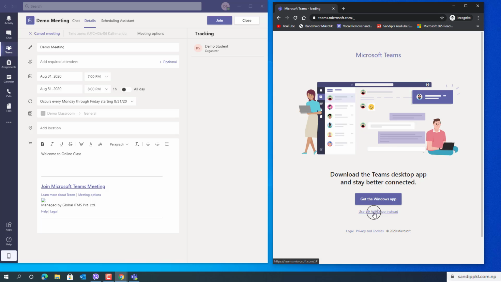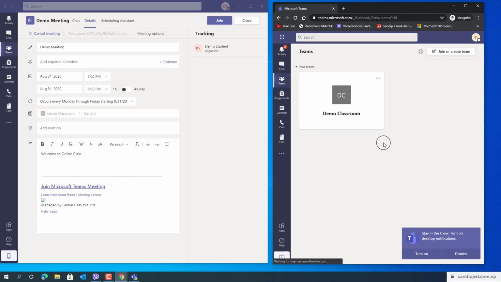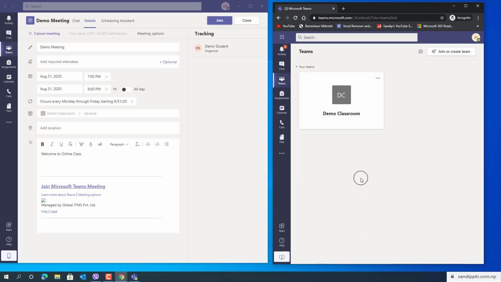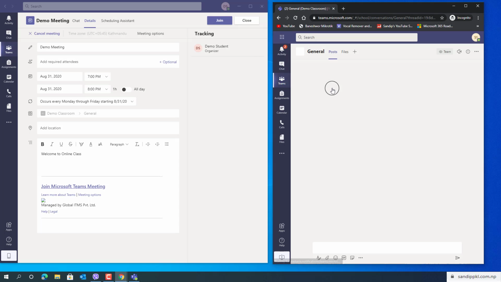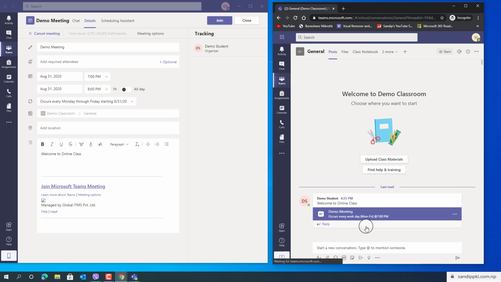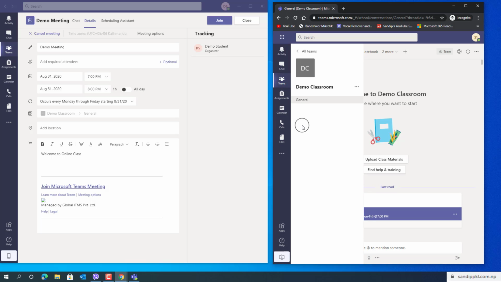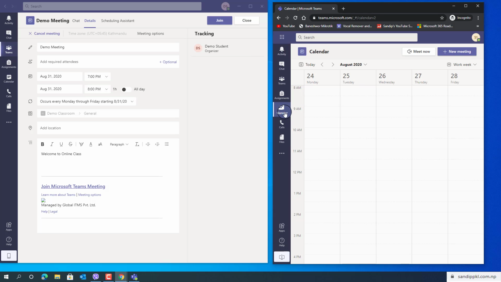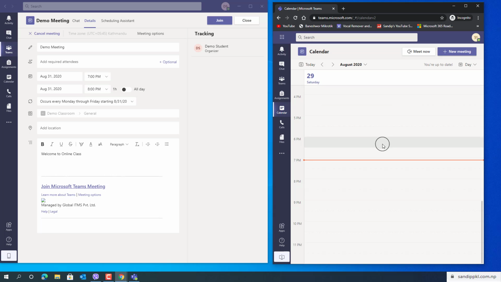Okay, now I have logged in from the user account as well as the host account. Let's join a meeting, or you can first move to the right hand side, that is the user account, and check for the meeting. To check for a class meeting, you can move to calendar too. From calendar you can check by day also, like this.